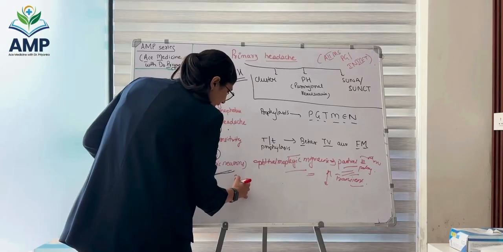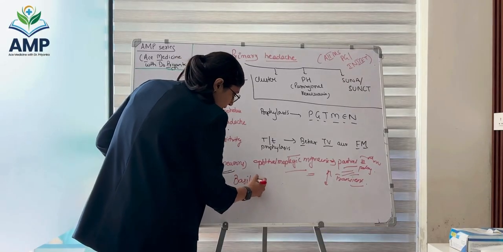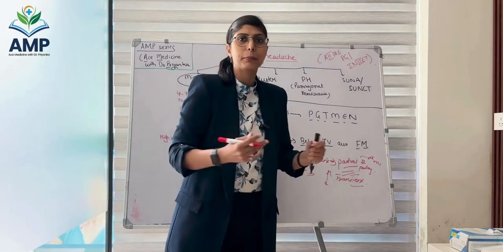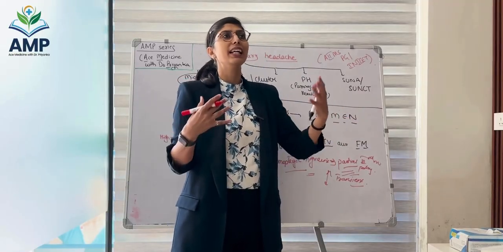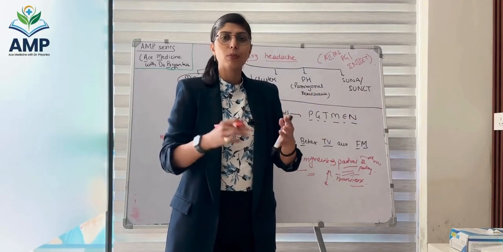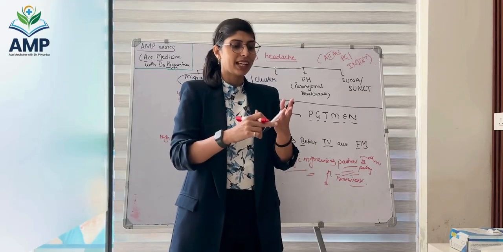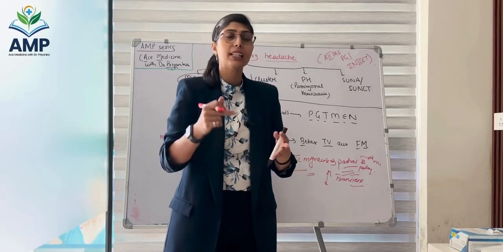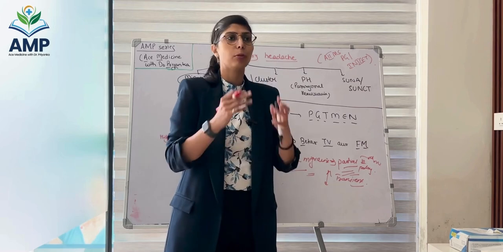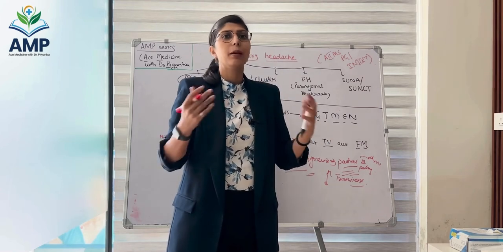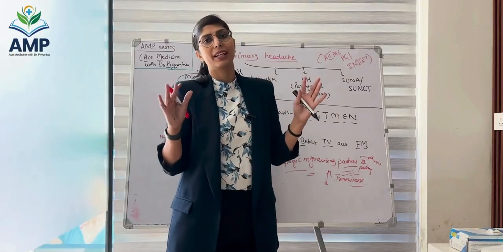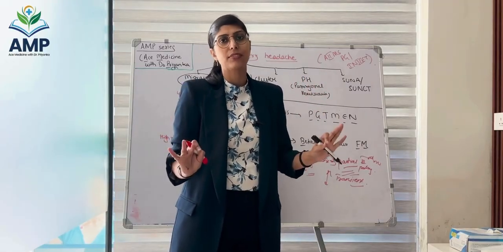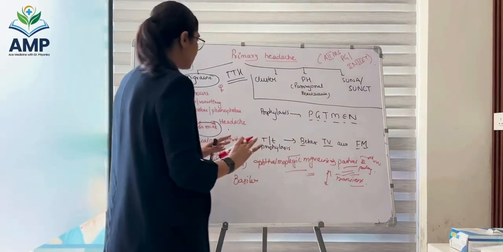Then basilar migraine. The basilar artery is supplying the brainstem, so basilar has to do something with the brainstem. Now the brainstem has nuclei. When we think about brainstem, we think about vertigo, we think about loss of consciousness, we think about hemiplegia, we think about cranial nerve palsies. So any of these features along with headaches, we think of basilar migraine. Again, transient features, not permanent features, transient features.